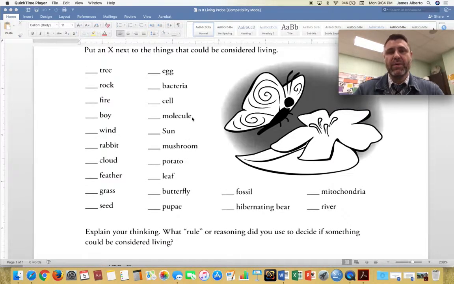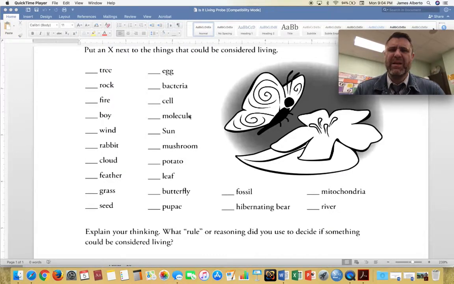On the ones that they don't know, so this is the second key point, you want to make sure to scaffold the activity for them and sort of give them an idea of what that thing is without showing your hand on whether it's living or non-living. That's key, because you're going to make this awfully easy for them. You know, if you say that a molecule is part of, I don't know how you would describe it, but if you said it's part of a car, cars are made of molecules and trees are made of molecules.